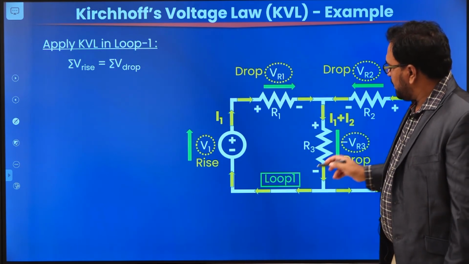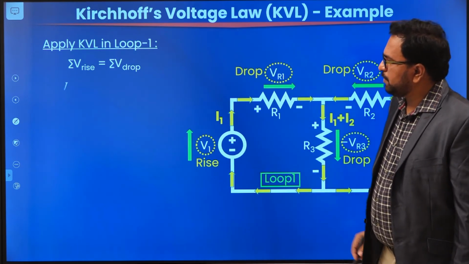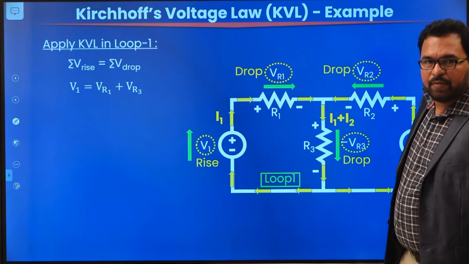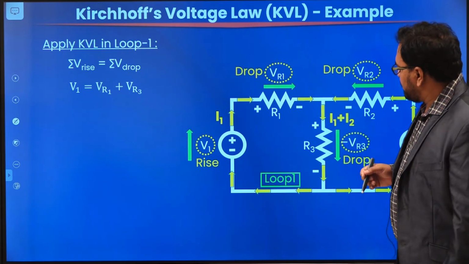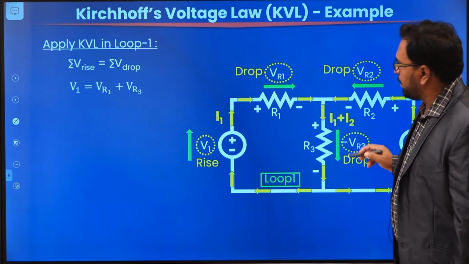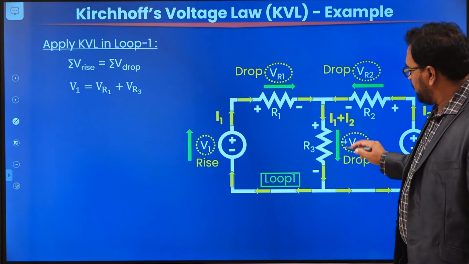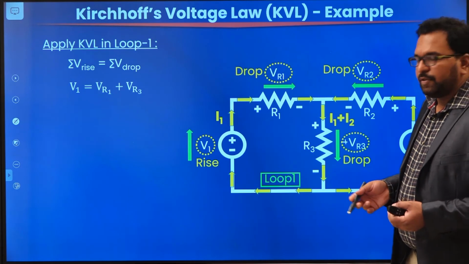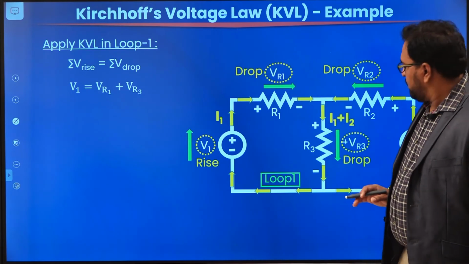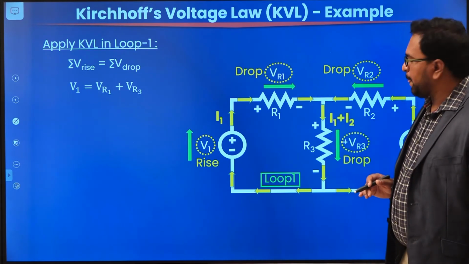The voltage rises in the first loop are only V1. So sigma V rise is equal to V1. And what are the drops here? VR1 and VR3. Okay, this is plus, because we are considering it a drop or minus sign. You have to choose any one. Because we have considered it as a drop, you have to choose it as VR3.